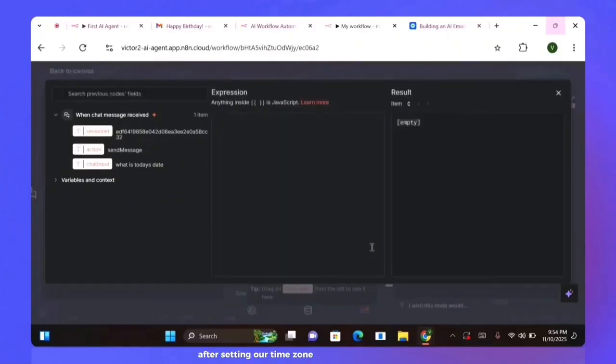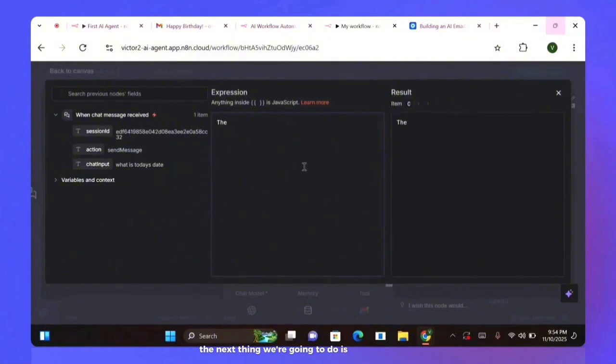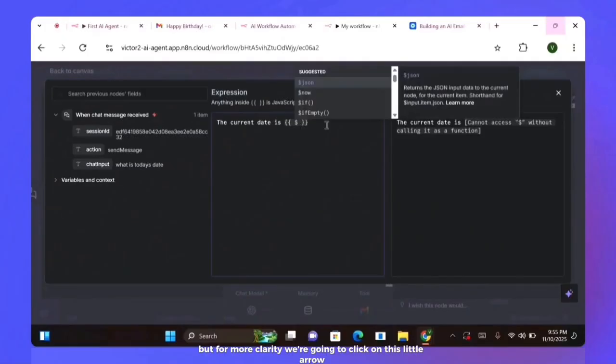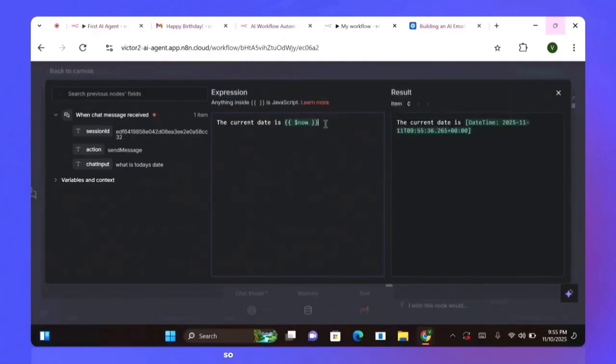After setting our time zone to our accurate time zone, the next thing we're going to do is to prompt the AI agent under this system message. We're going to change it from fixed to expression. You can expand it or type wherever you want, but for more clarity you click on this little arrow, and it's going to show you this particular page.